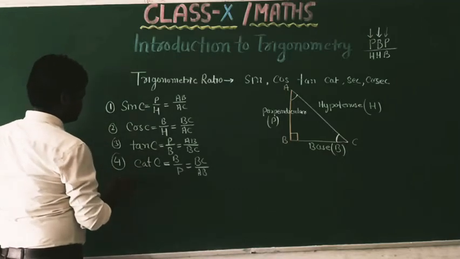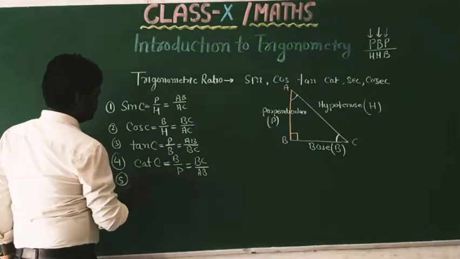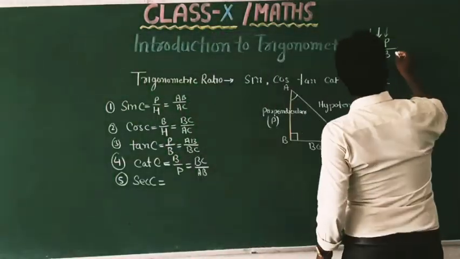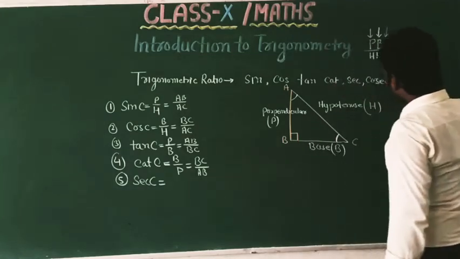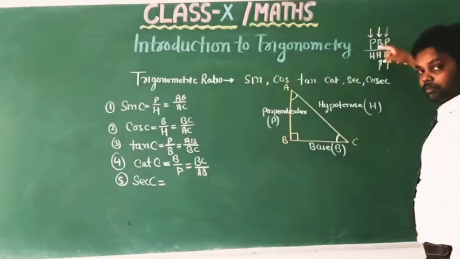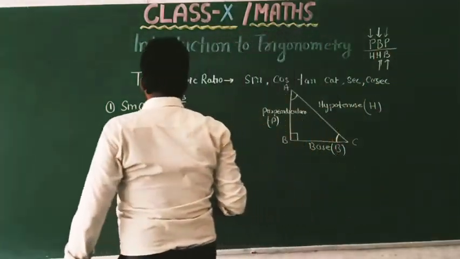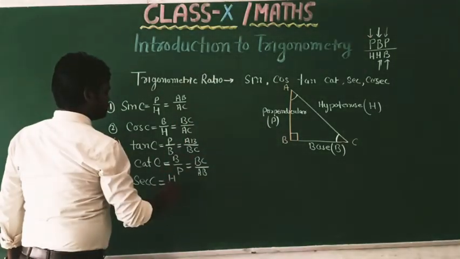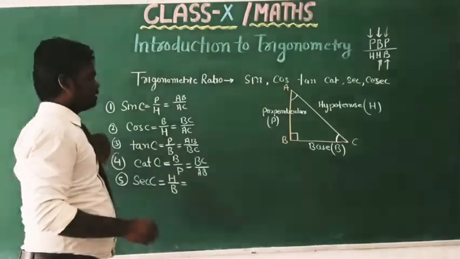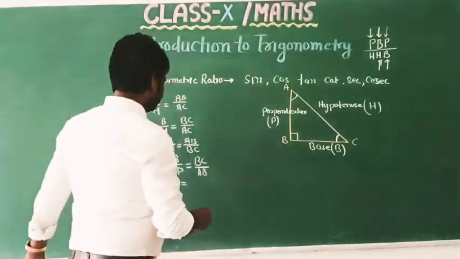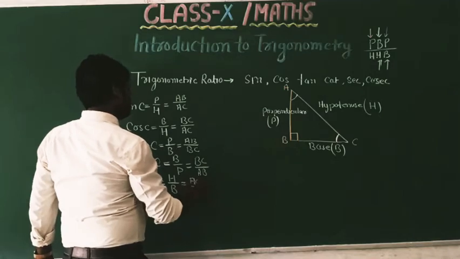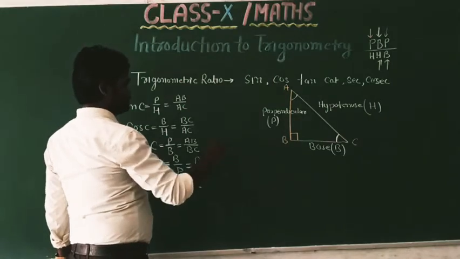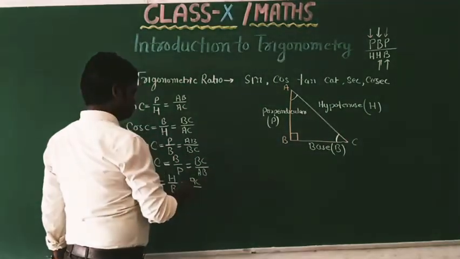Next, the fifth is sec C. For sec, this is hypotenuse upon base. Here hypotenuse is AC and base is BC.